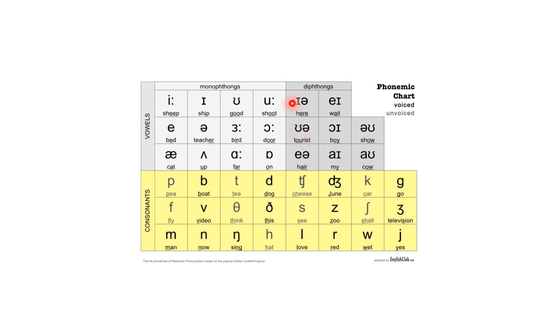Ear, here. A, wait. O, tourist. Oi, boy. O, show. Air, hair. I, my. And ow, cow.